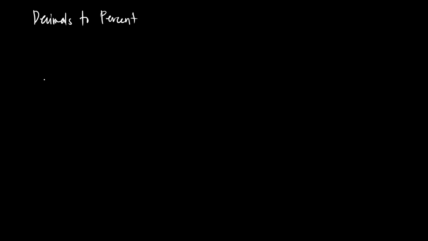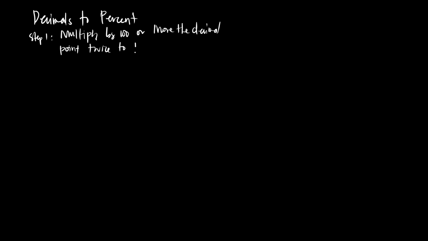If you're going to convert a decimal to percent, the first step that you're going to do is to multiply the decimal by 100. Or, you just move the decimal point twice to the right. Okay? Let's have an example. And next, step 2, add percent sign.